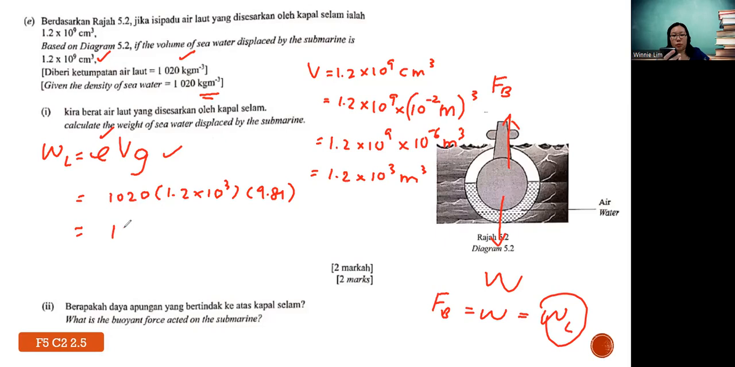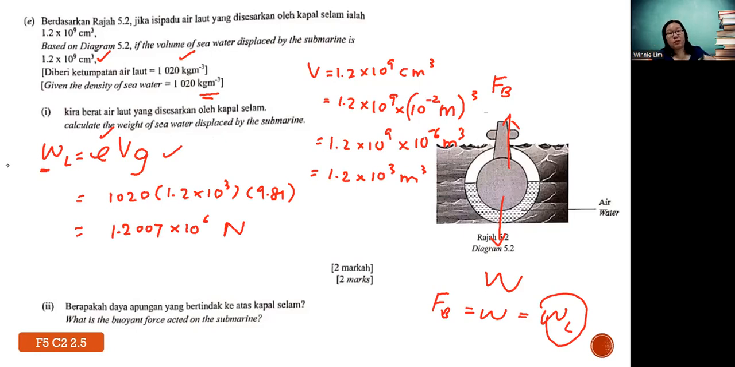Okay, you are supposed to get a quite big number, so make it into standard form. You are supposed to have 1.2007 times 10 power of 6 Newton. Okay, the unit for weight is Newton. Or you can write 1.2 times 10 power 6, which is also acceptable if two decimal points.